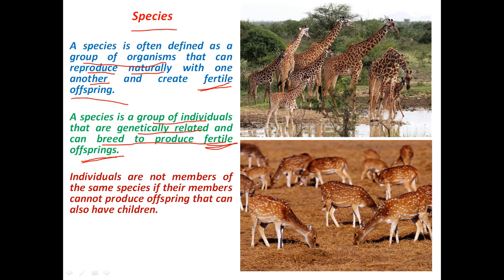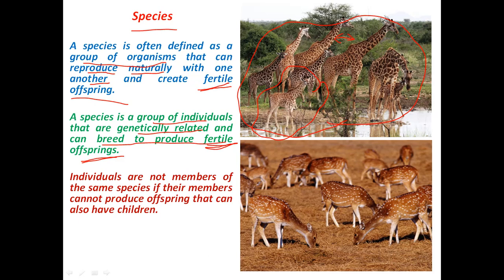So this is the image of a species of giraffe here. This is a group of giraffe. These giraffe will interbreed with one another, or mate with one another, and produce their fertile young ones. So this is a baby giraffe here. This baby giraffe will be having its own babies, and those babies will be having their own babies, and this process will go on and on.